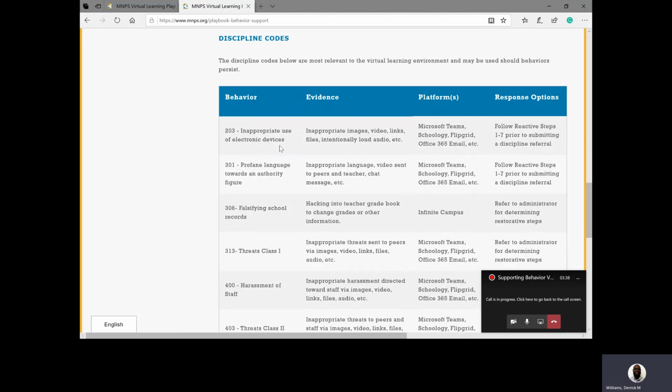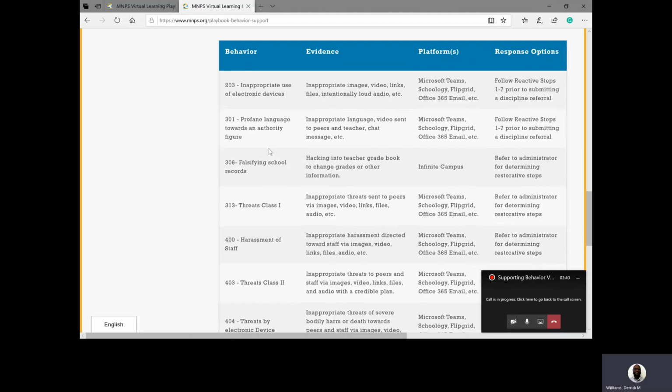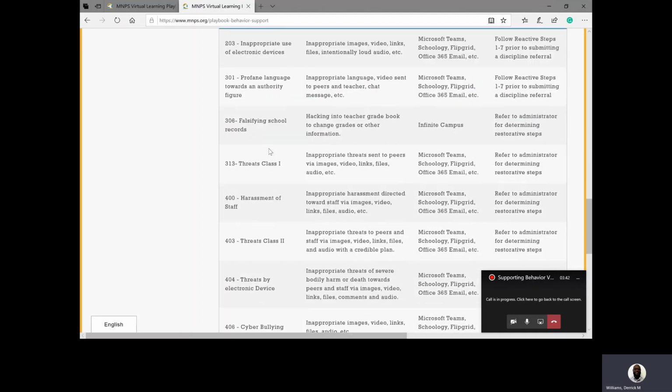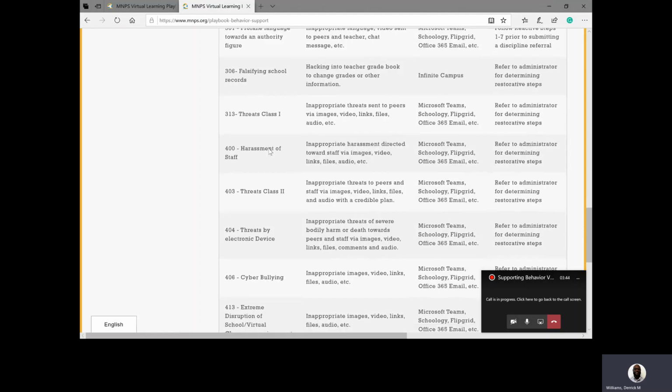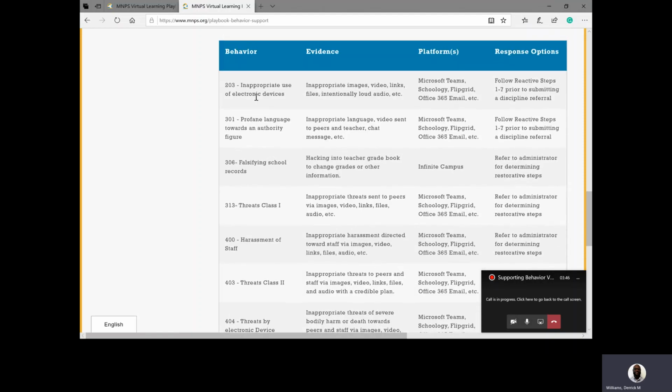These discipline codes have a list of behaviors that we might see on a day-to-day basis in the virtual learning space. If any of these behaviors were to occur, the far right column are the response options. These are the reactive steps that we just looked at above and what administrators as well as teachers will be utilizing to address behaviors.